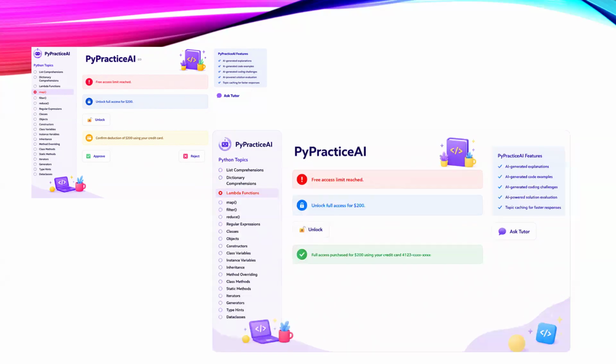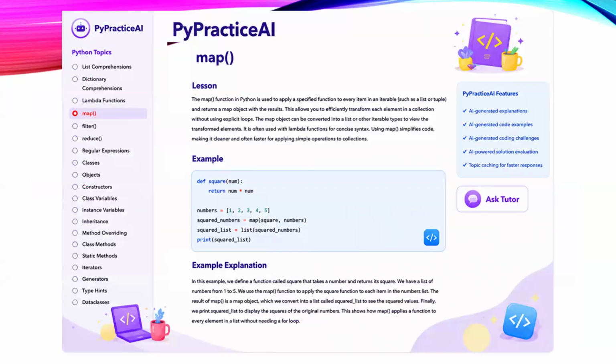But if the learner clicks the approve button, the application displays a message confirming that full access is purchased for $200 using their credit card. Now the learner can select any Python topic and access its lesson content. We will use human in the loop middleware to implement this approval workflow.